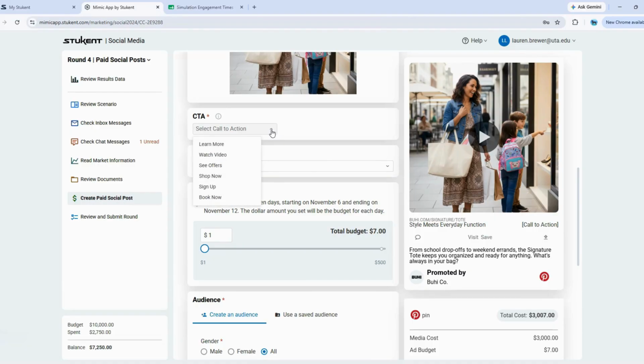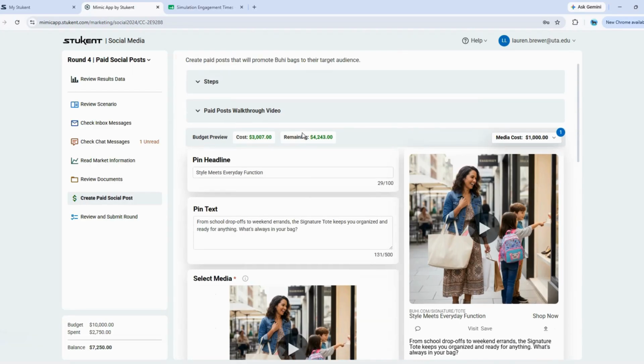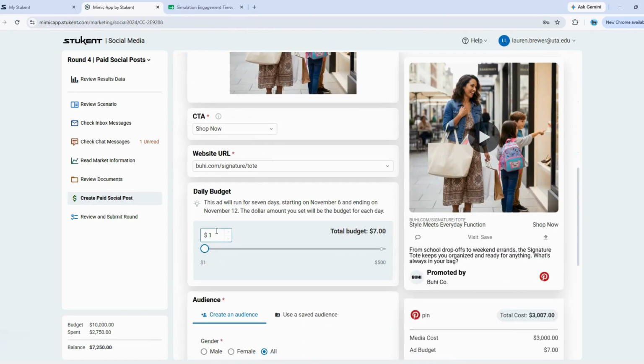Because my call to action was conversions, I'm going to select shop now as it relates to shopping now and the conversions. So right now, this post is going to cost me $3,007 at a minimum. We have this $7 because you have to allocate at least $1 to your daily budget for a total of $7 for the week.